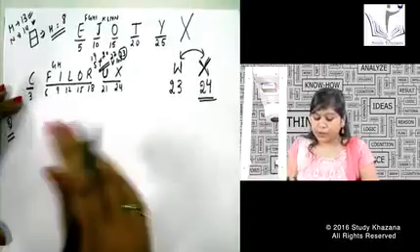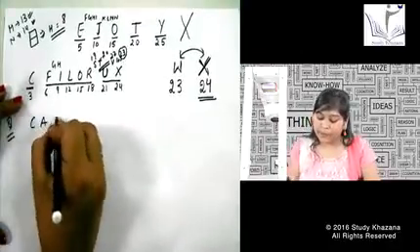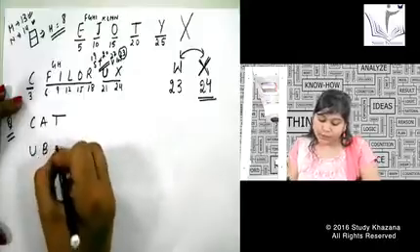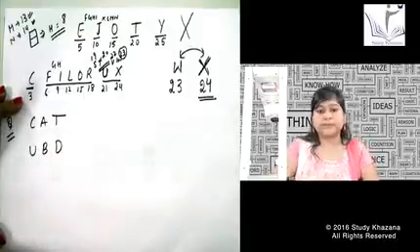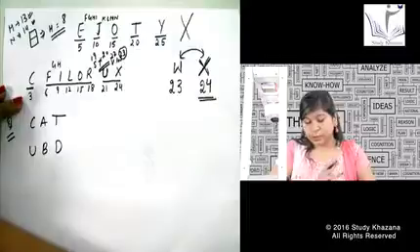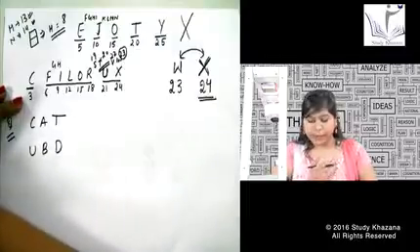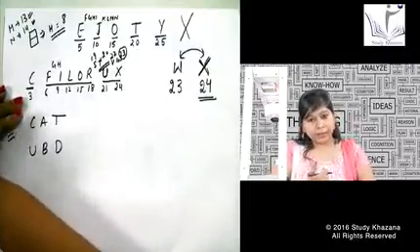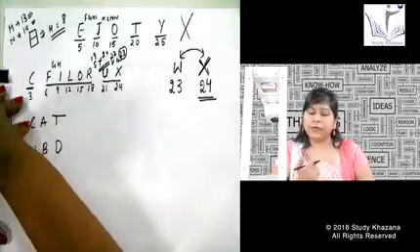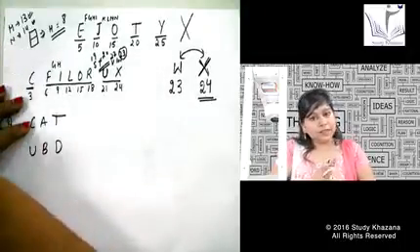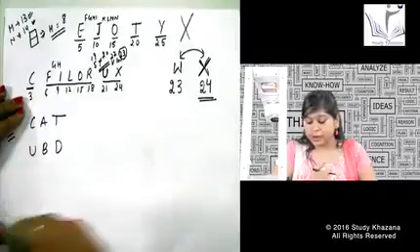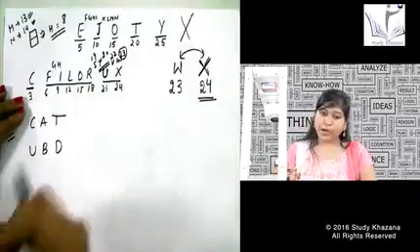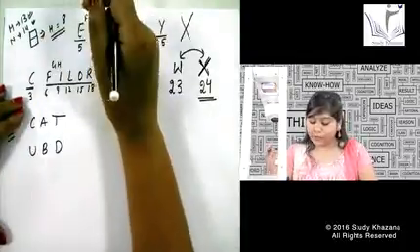Okay, so I start with the question now. Let us say cat is encoded in a language as UBD. Can you think of a coding pattern that is given between cat and UBD? Is it a direct coding? Say if I say C, I have written D after C, we can easily find out it is a +1 pattern. But now I have written UBD after cat. How will I find out the pattern?